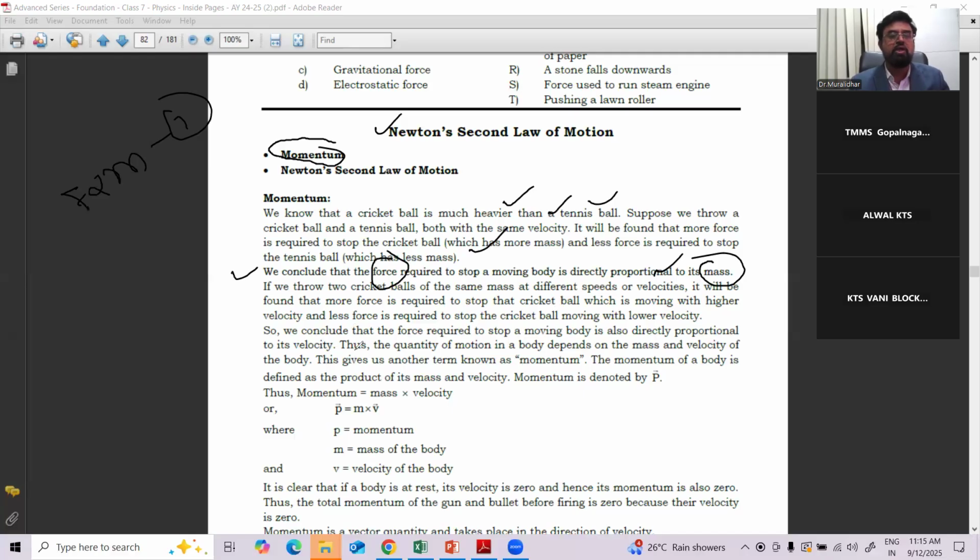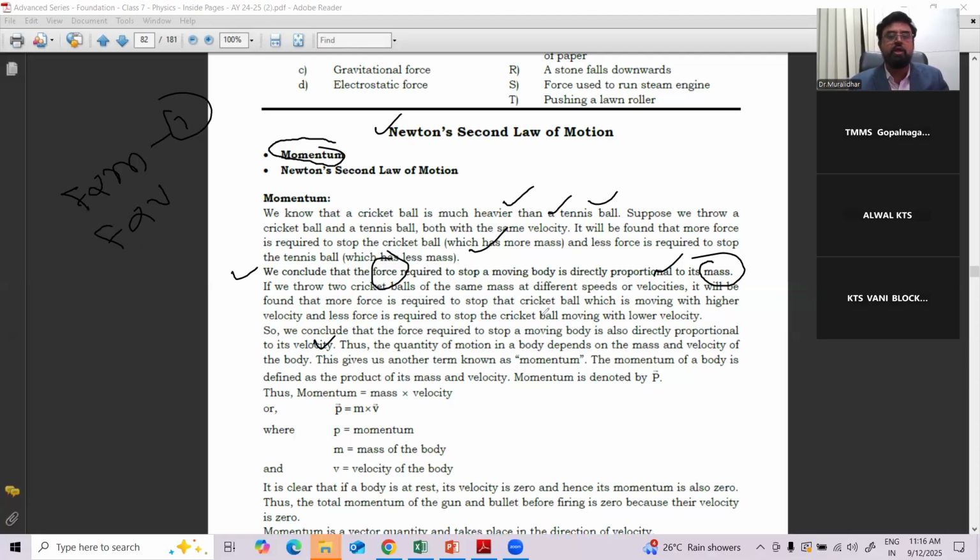So we can conclude that the force required to stop a moving body is also directly proportional to velocity. So F is also proportional to v. If you want to stop a ball with more velocity, we require more force. A ball with less velocity requires less force.